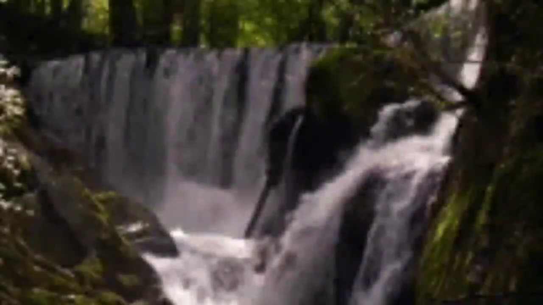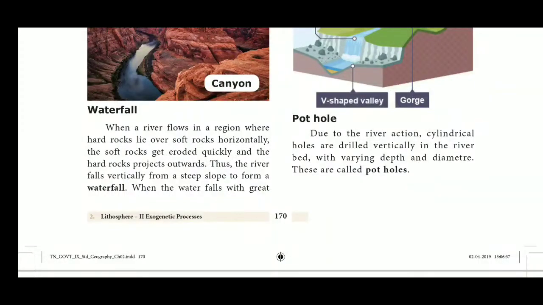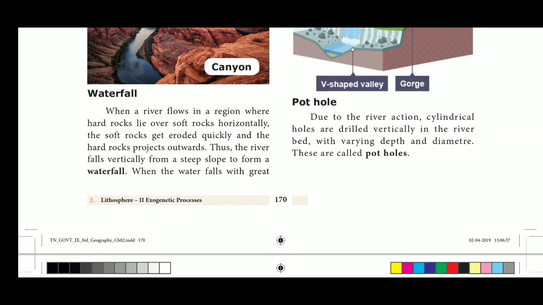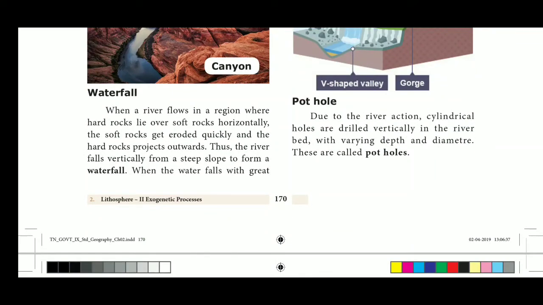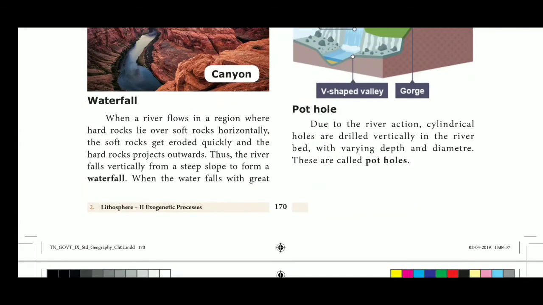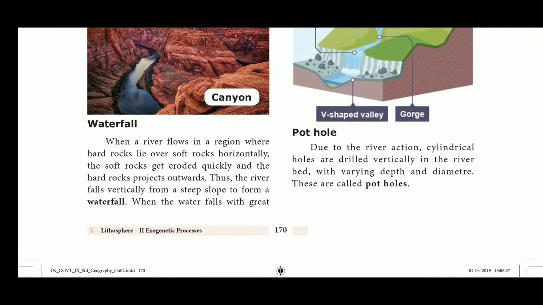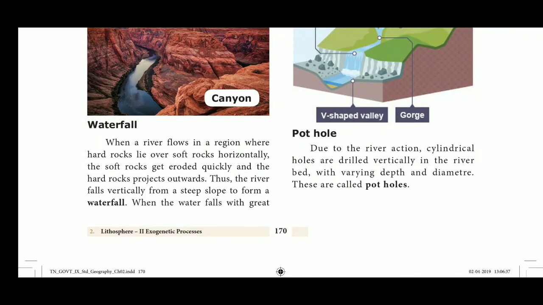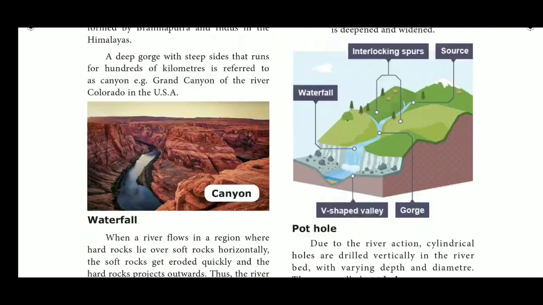When the water falls with great force, it erodes the rock material beneath and creates a depression called a plunge pool. Slow, fast falling water in a stream is called rapids or river jumps. The river falls vertically from a steep slope to form a waterfall. The highest waterfall in the world is Angel Falls in Venezuela.